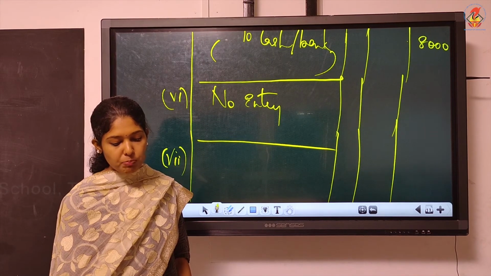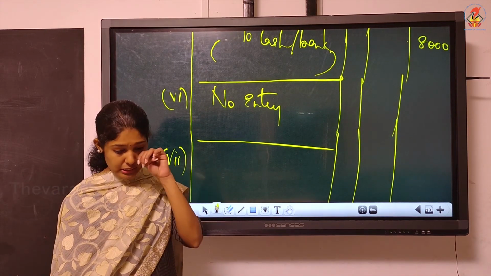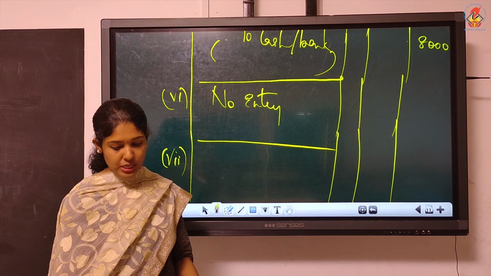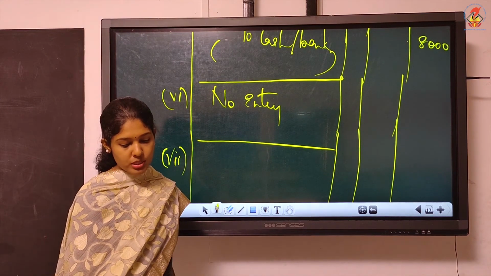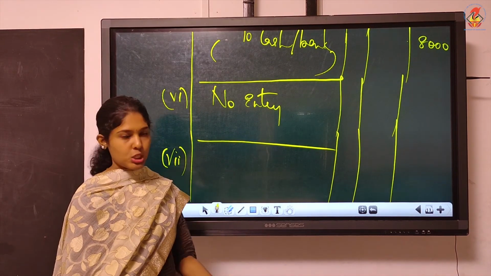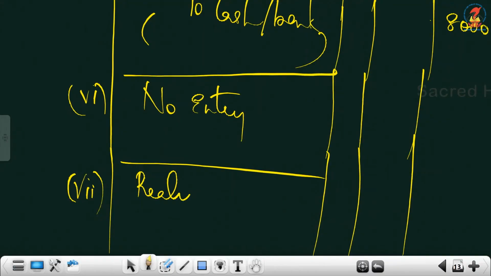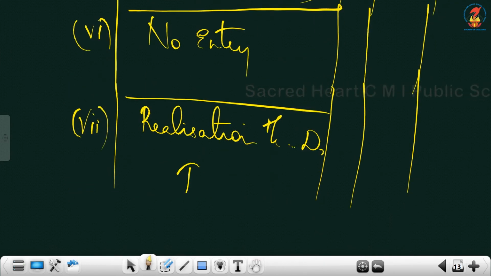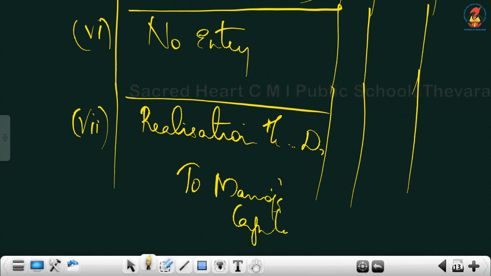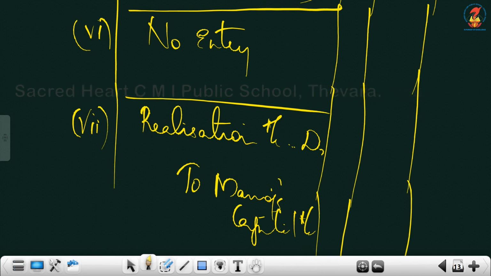Then Manoj, a partner, is to carry out dissolution at an agreed remuneration of rupees 10,000. Okay, Manoj is to be given remuneration. So what will be the entry? Realization account debtor to Manoj's capital. The amount is 10,000. Now see the question.